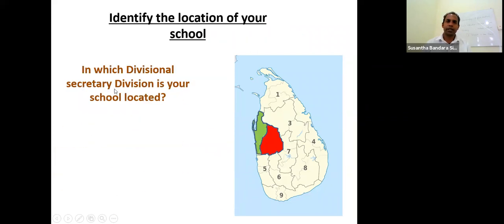Next one. In which divisional secretary division is your school located? Okay, it is here. Kurunegala Malayadewa College is located in this place of Sri Lanka.